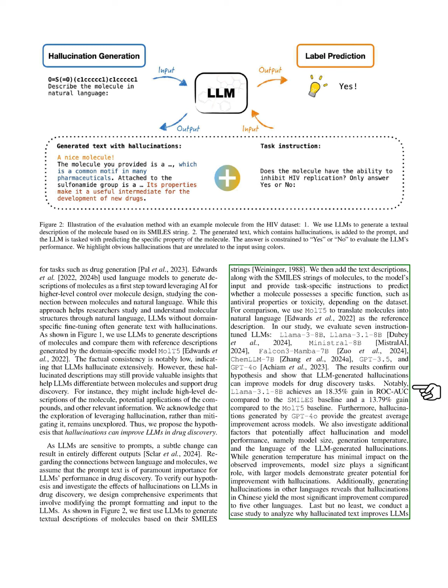Additionally, we find that generating hallucinations in different languages, particularly Chinese, yields notable improvements. Finally, we conduct a case study to understand why hallucinated text can enhance LLM performance, revealing that these hallucinations often contain relevant suggestions that aid in predictions.